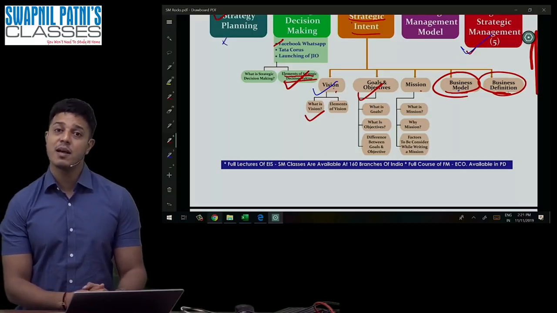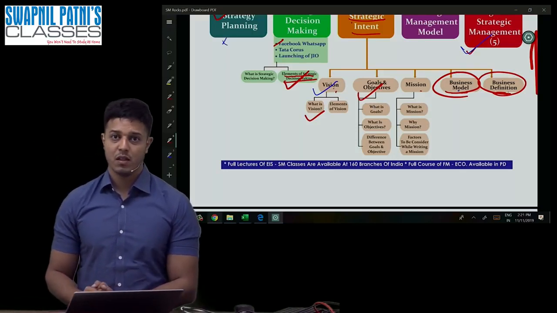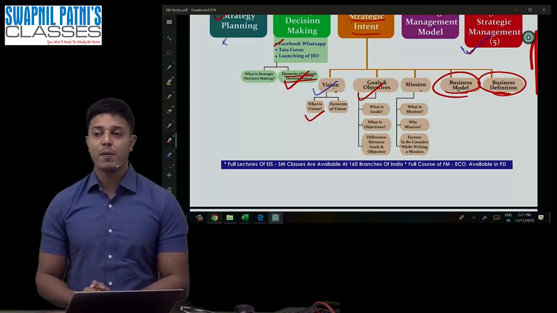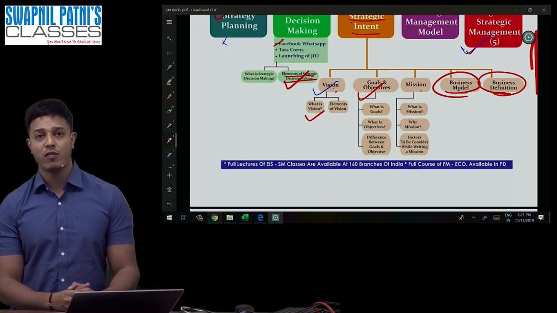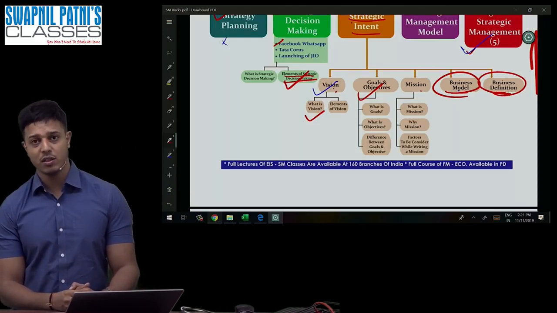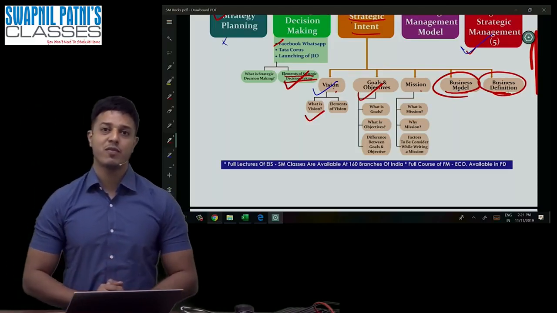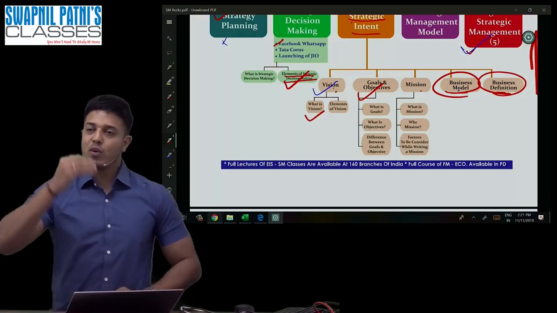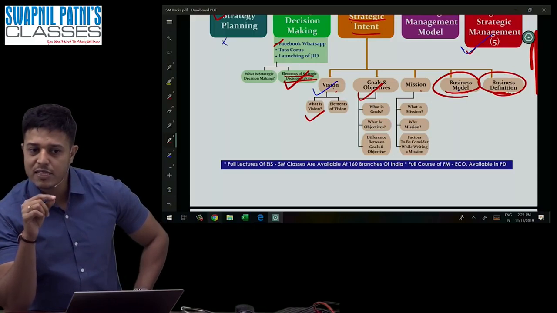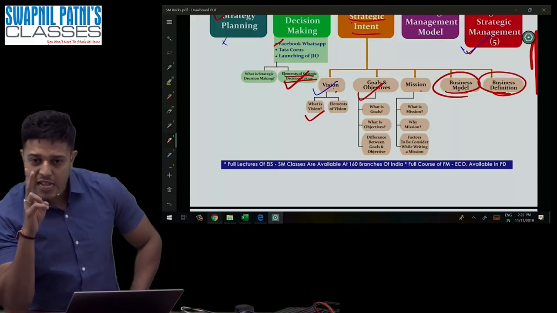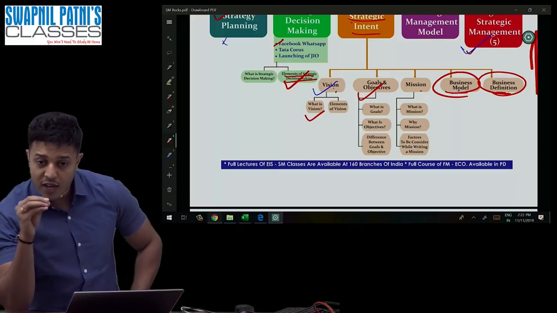Let's understand the example of Skype. We are the fabric of real-time communication. It is the mission statement of Skype. If you analyze any mission statement, you will understand that whenever somebody is writing a mission statement, it is answering two questions: what we are and what we do.